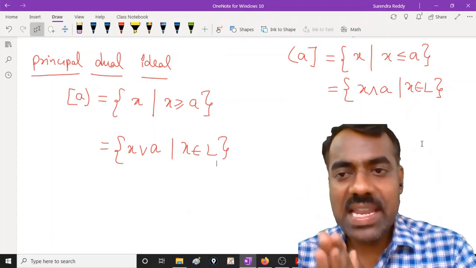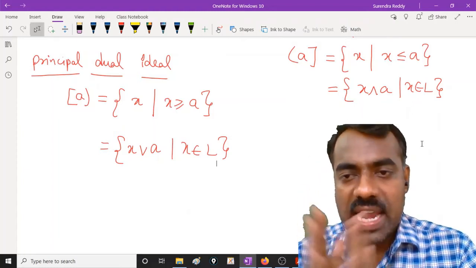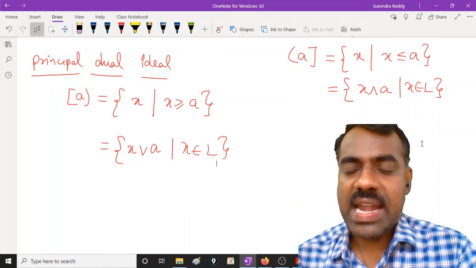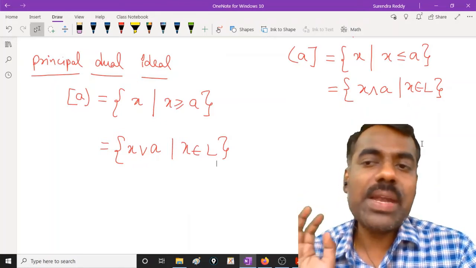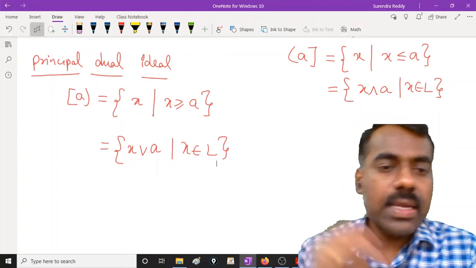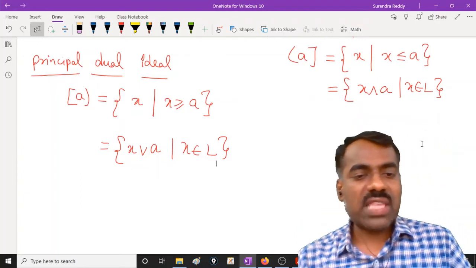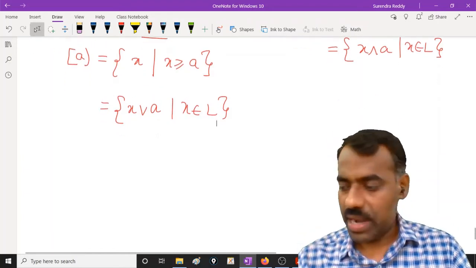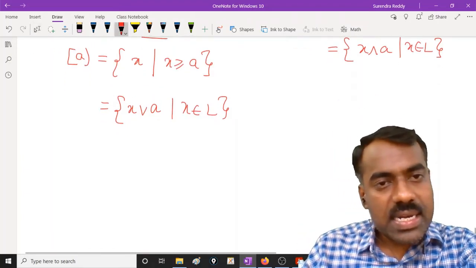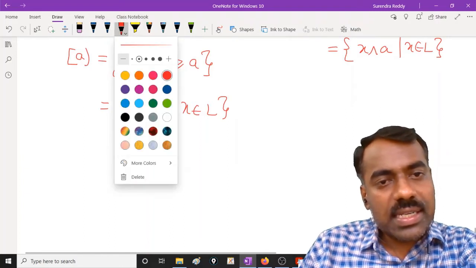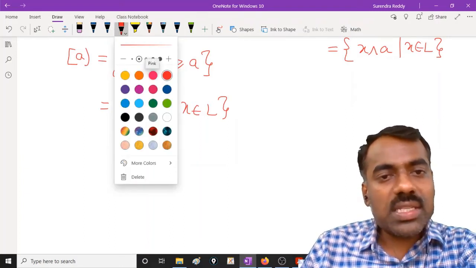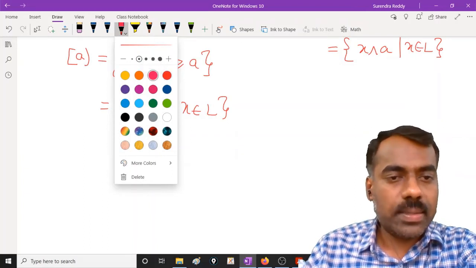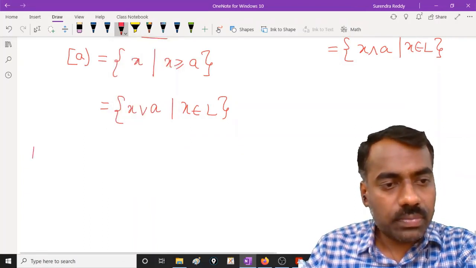What is an ideal? An ideal is nothing but how the elements look like. You take this a and meet with every element of the lattice. Here you take this a and join with every element of the lattice, you get the principal dual ideal. Is this clear? Fine. Now the result which we are going to discuss is the relation among these ideals and dual ideals. Okay. Statement.